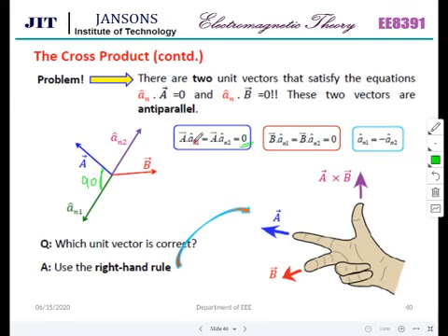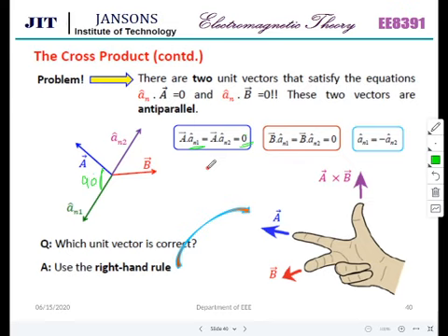A dot AN1, what is the magnitude of this? AN1. What is the magnitude of this, Rohit? Sir, 1, since it is a unit vector. Super.